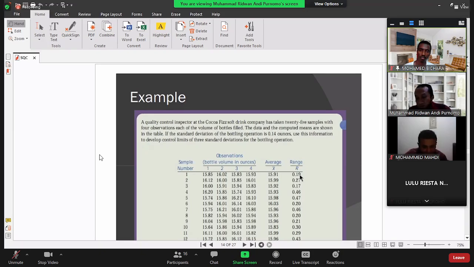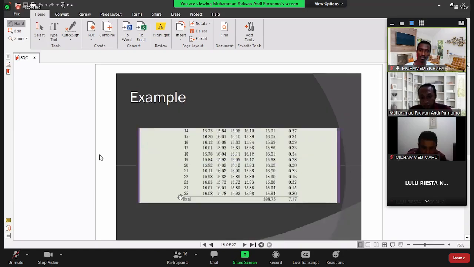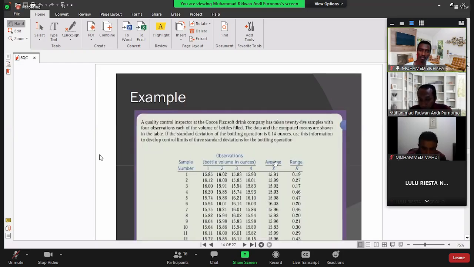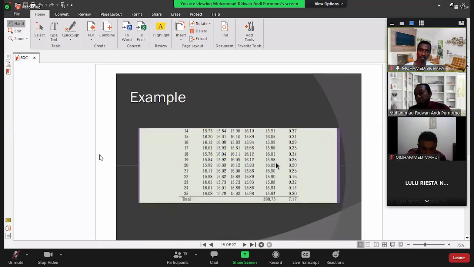Okay, then this one is the rest of the data, under sample 25. After that, we can sum the averages and also the ranges. Based on these samples, it means that we have 100 measurements, 25 times 4. This is a bottling company. We can imagine a bottling company usually produces more than 10,000 bottles per month. So we take only 100. It will be very effective and efficient.